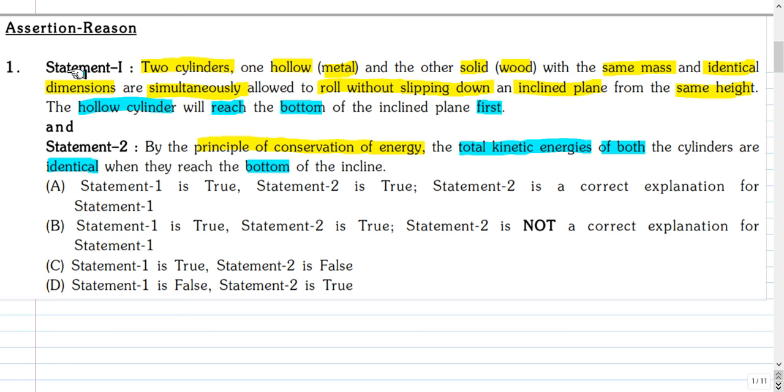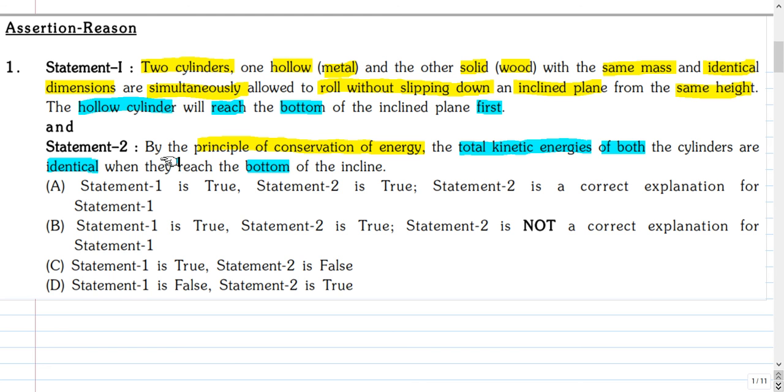There are two statements. Statement 1: two cylinders, one hollow metal and the other solid wood, with the same mass and identical dimensions, are simultaneously allowed to roll without slipping down an inclined plane from the same height. The hollow cylinder will reach the bottom of the inclined plane first.